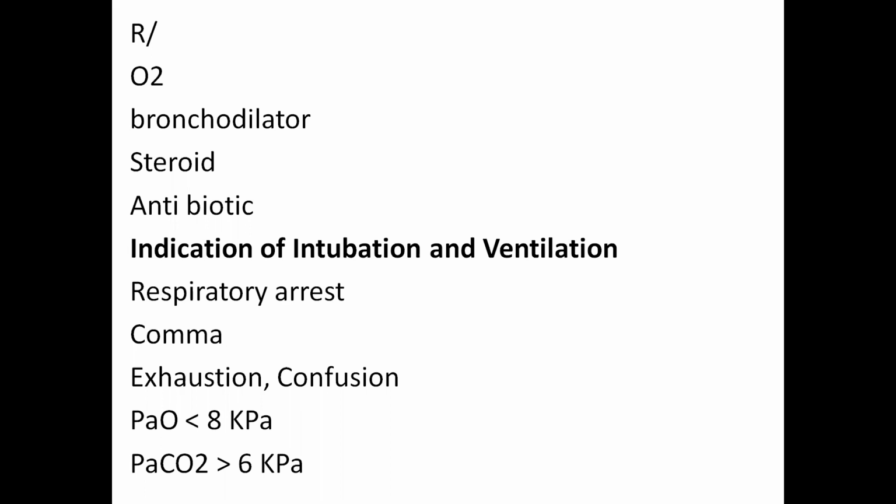Now, the question is how you will treat acute severe asthma. For example, the patient is admitted; how will you treat it? Number one, oxygen. You will give 60% oxygen, full high concentration oxygen. Number two, bronchodilator. Usually salbutamol 5 milligram or terbutaline 2.5 milligram by nebulizer.